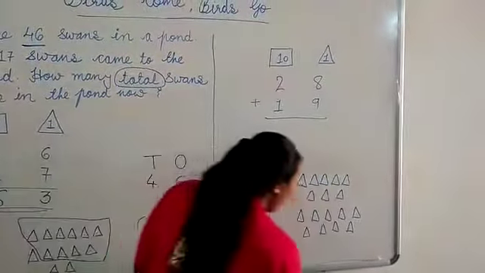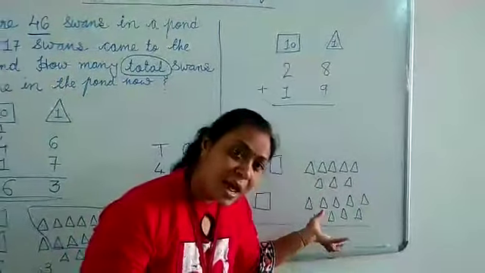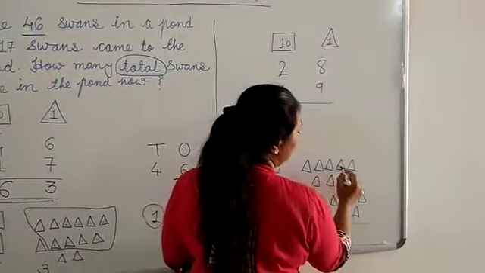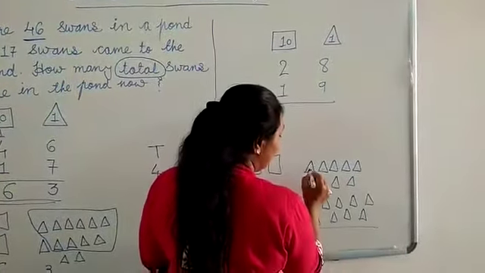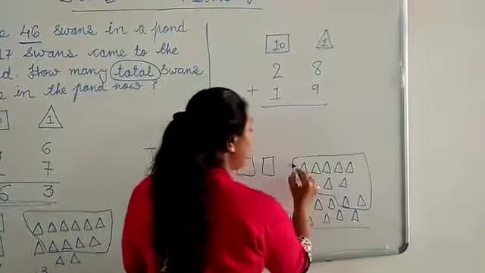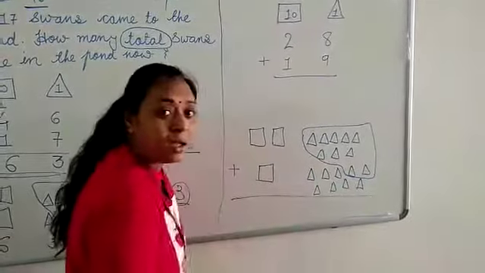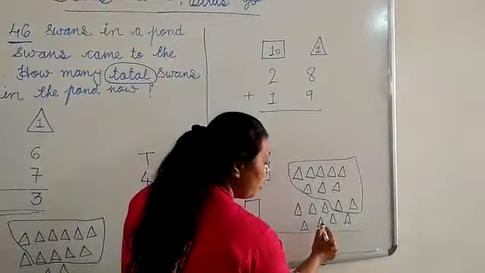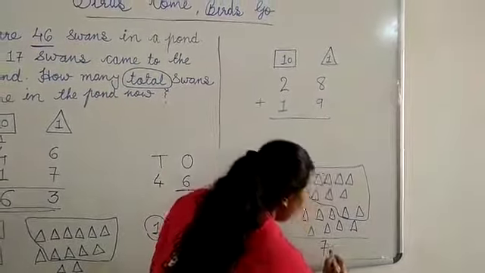Now first of all, I have to make a group of 10 triangles and separate them: 1, 2, 3, 4, 5, 6, 7, 8, 9 and 10. Now I have separated these 10 triangles. After separating them, the remaining triangles are 1, 2, 3, 4, 5, 6 and 7, so I shall put 7 over here.